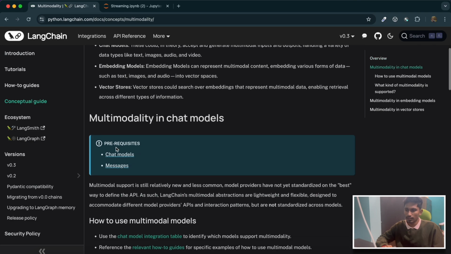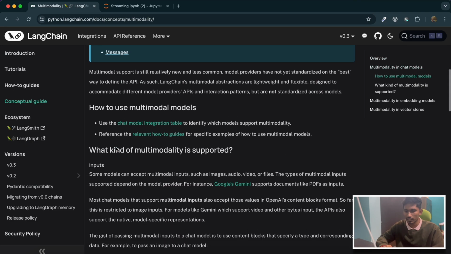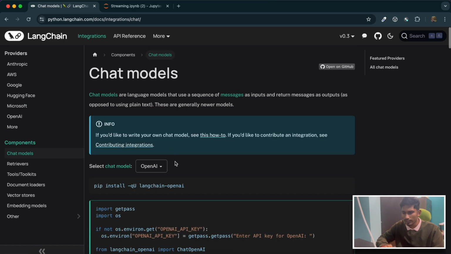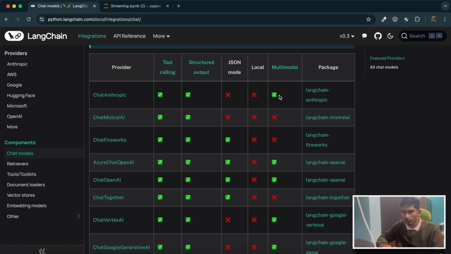For example, OpenAI supports multimodality. Gemini has its model, it supports multimodality. So you can see here, you can find which model supports multimodality. For example, Mistral AI and Fireworks do not support multimodality as of now.